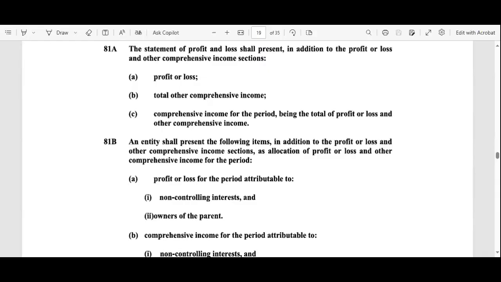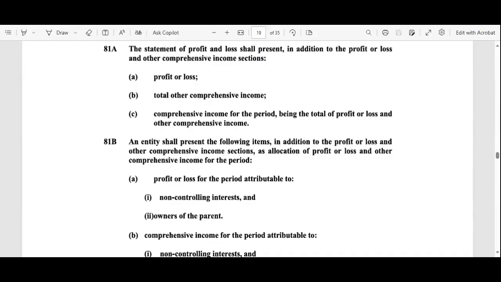If we take the example of the iPhone, Apple's main business is to make smartphones and sell them in the market. So whatever revenue they generate by selling the mobile phones is their main operating income. They can also generate income through different sources.